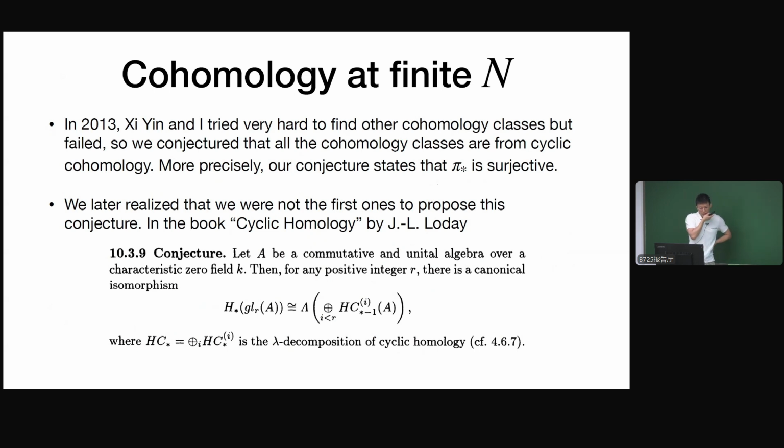We later realized that we were not the first to propose this conjecture. In Lode's book on cyclic homology, there is a similar conjecture. It's actually a stronger conjecture. It states that the finite n cohomology is still given by products of the cyclic cohomology, but with some constraint on the degree.